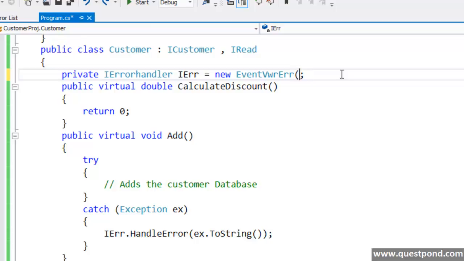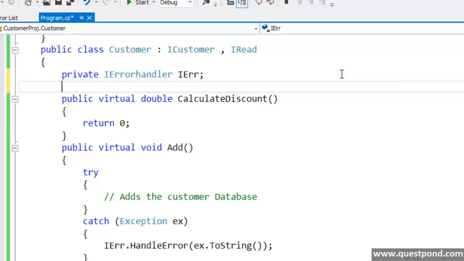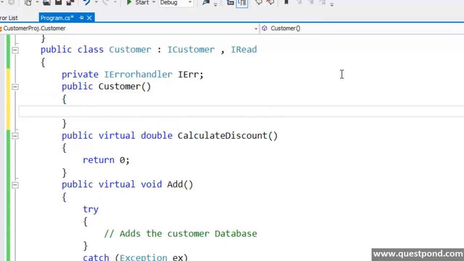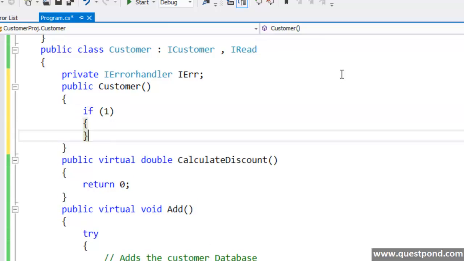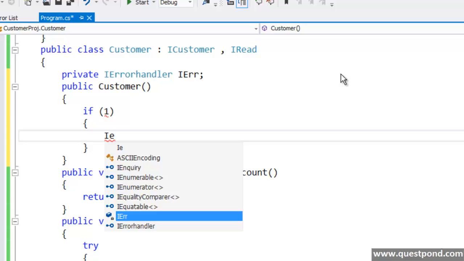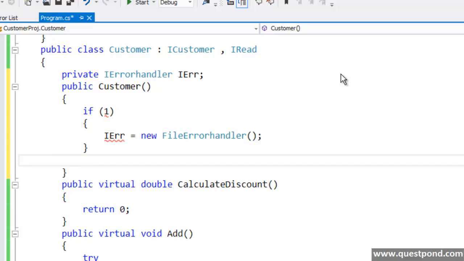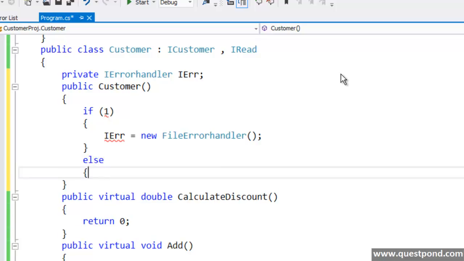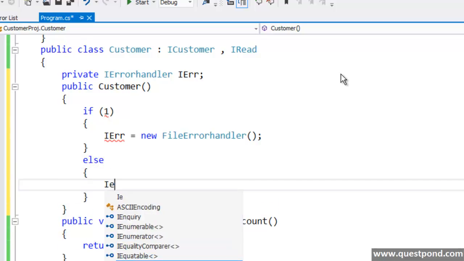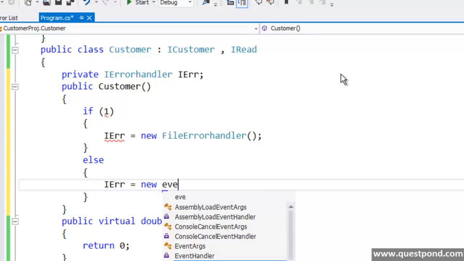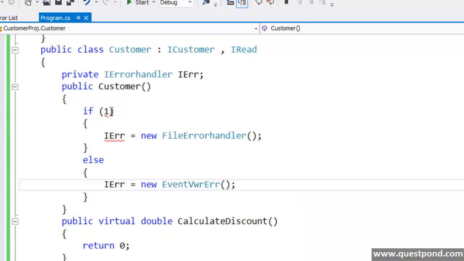So rather than hard coding like this, let's say you have some value in your app config file, and after reading that value, while the customer object gets created, or in its constructor, you write an if condition: if the value is 1, then create a file error handler, or else if the value is something else, you create IErr is equal to new event viewer error handler. So depending on conditions.